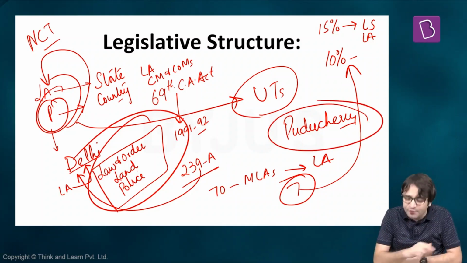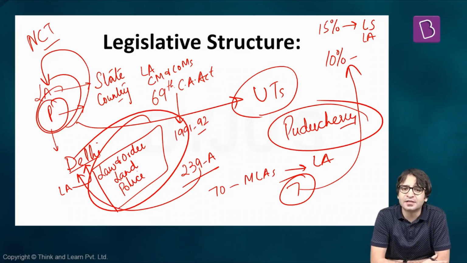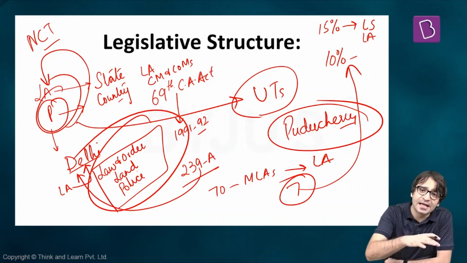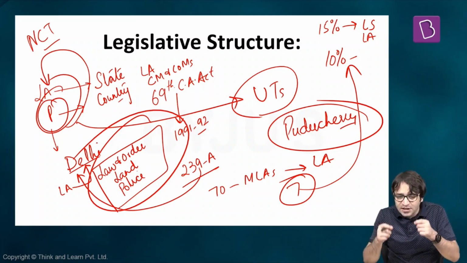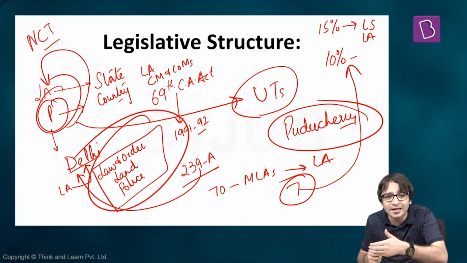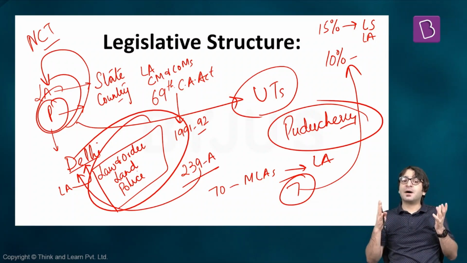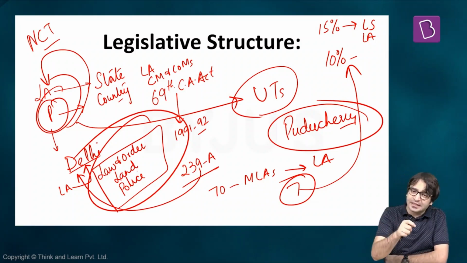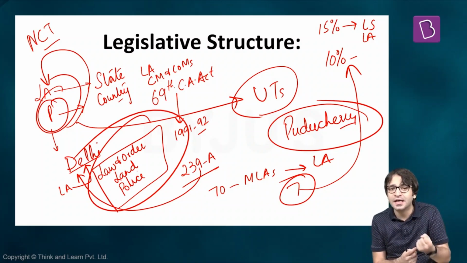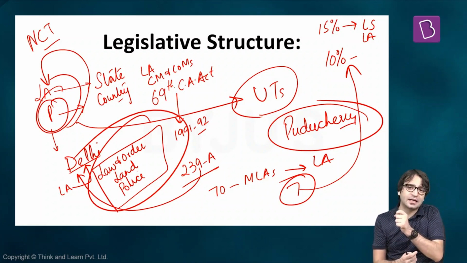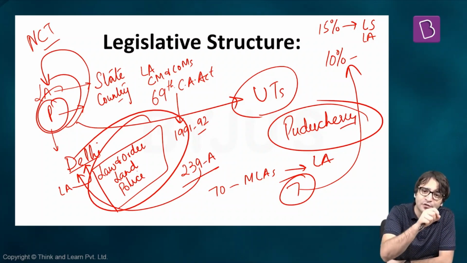If you look at Puducherry, for example, in the year 1963, Puducherry was given a legislative assembly. Now, Puducherry has a legislative assembly and a chief minister as well. That means Puducherry can make a law on all items mentioned under the state list and the concurrent list. But that does not mean Parliament has given up its power, because union territories are directly under the control of the center. Even for Delhi and Puducherry, Parliament has still retained its power to make laws. That means on all items mentioned in the state list and the concurrent list, the Parliament of India can still make laws for the union territories of Delhi and Puducherry.